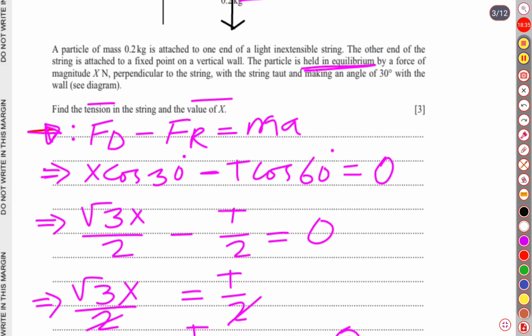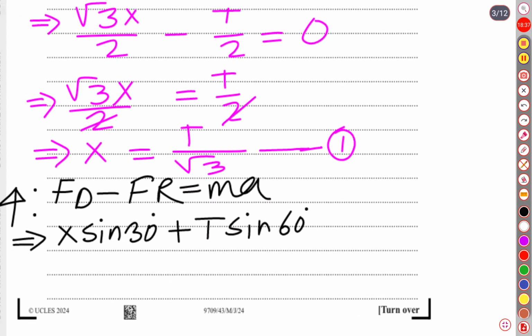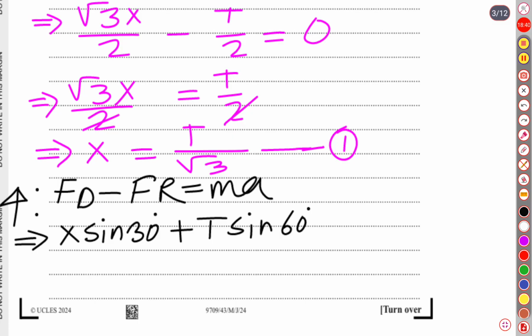So we will write minus mg cos, what is the angle here? The angle is 0 degree, because this is vertically, perpendicularly downward. The right side is as usual 0, because there is no acceleration at all. The particle is held in equilibrium.